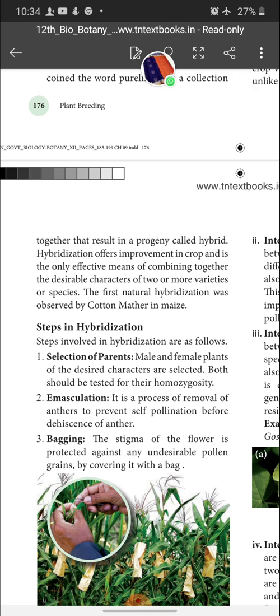When we cross two genetically unlike species, we can bring the desirable characters of both the species into a single progeny. This is the advantage of hybridization. The first natural hybridization was observed by Cotton Mather in maize plant.